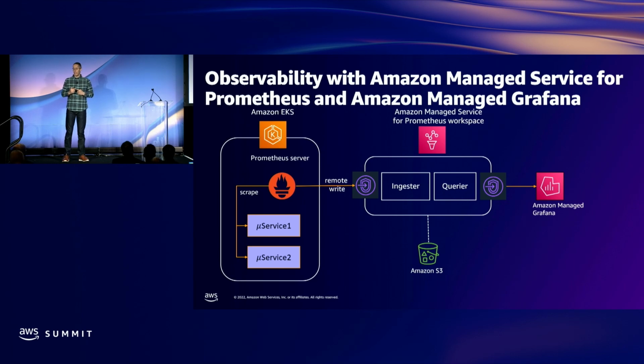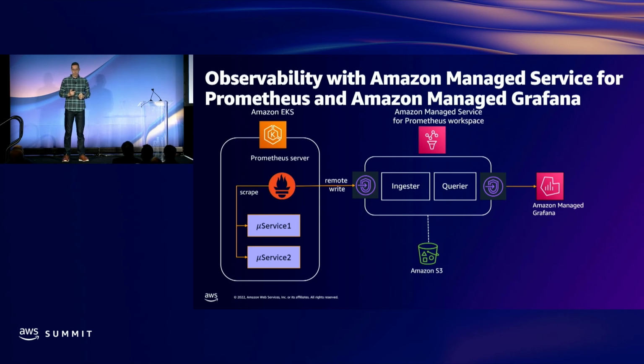Data that is stored long-term is stored on S3. So that's what gives us the high availability and high durability of all of your metrics and storage. Data is both encrypted at rest and encrypted in transit. In transit through HTTPS, encrypted at rest using the Amazon Key Management Service, KMS.